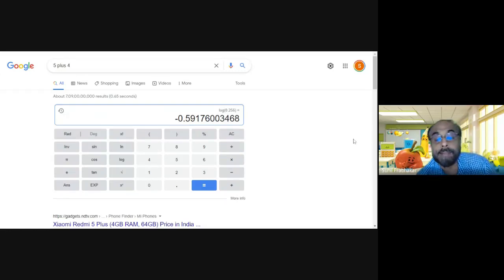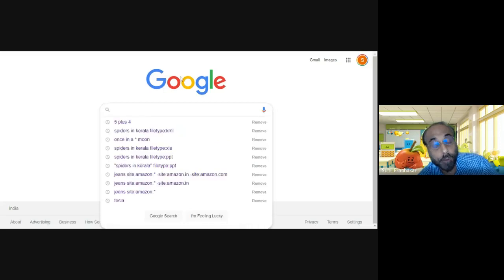We can have trigonometric values, such as the value of sin 30. We can have all trigonometric values, exponential values. We can have root. We can have the complete scientific calculator that Google is providing. Just by typing 5 plus 4 or any value, it is providing an arithmetic and scientific calculator that is very useful for you, especially when doing research.